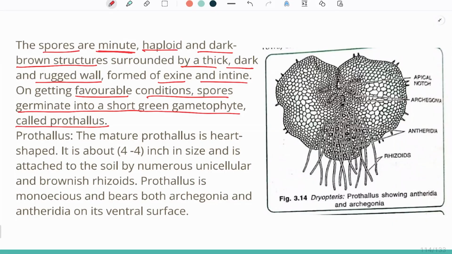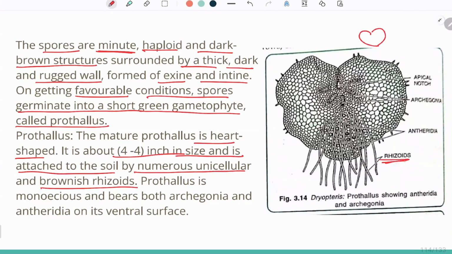Now, whenever the favorable condition arrives, they germinate, and when they germinate, they give rise to a short green gametophytic body, which is called prothallus. And now we will see what prothallus gives rise to. The mature prothallus is heart-shaped. It is about 4 to 5 mm in size and is attached to the soil by numerous unicellular brownish rhizoids. You can see that this is a heart-shaped prothallus with the presence of rhizoids.